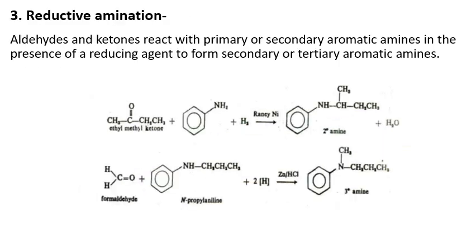Reductive amination. Aldehydes and ketones react with primary and secondary aromatic amines in the presence of a reducing agent like nickel to form secondary and tertiary aromatic amines. Aniline reacts with ethyl methyl ketone in the presence of Raney nickel to form a secondary amine, and formaldehyde reacts with N-propyl aniline in the presence of zinc and HCl to form a tertiary amine.